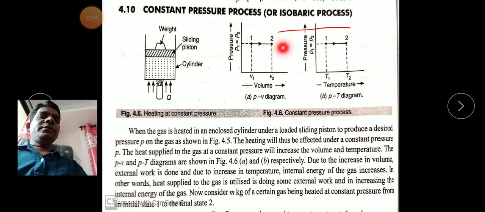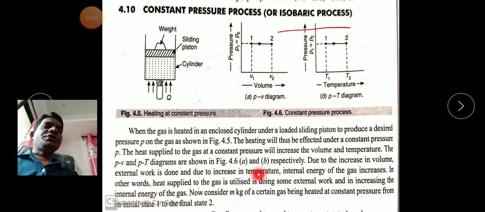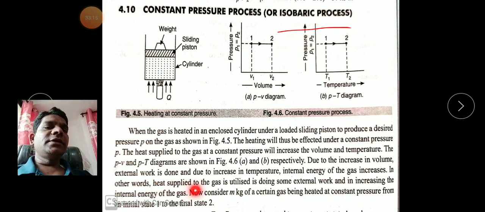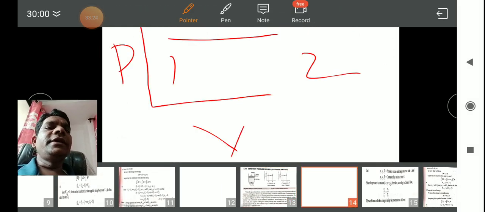The PV and PT diagrams are as shown in the figure respectively. Due to the increase in volume, external work is done, and due to the increase in temperature, the internal energy of the gas increases. In other words, the heat supplied to the gas is utilized in doing some external work and increasing the internal energy of the gas.